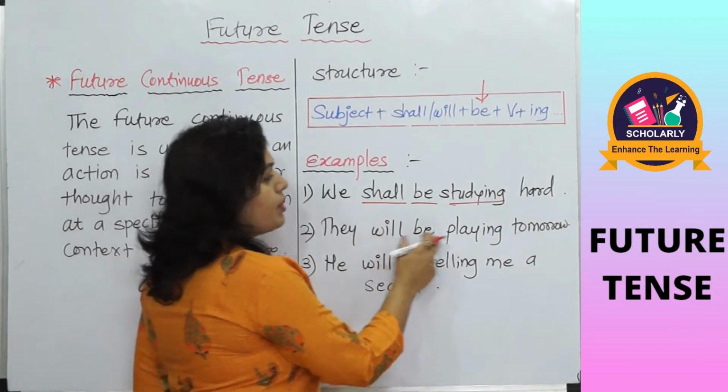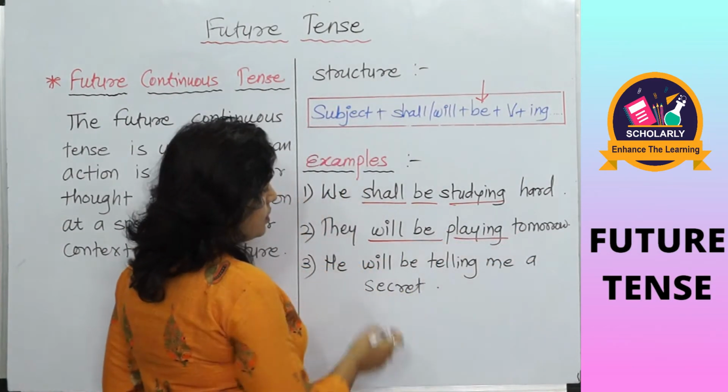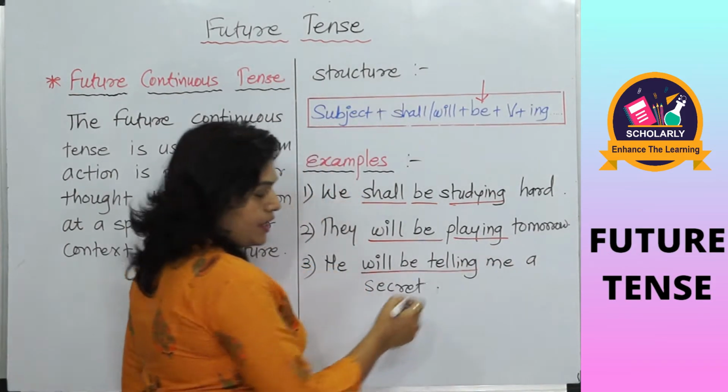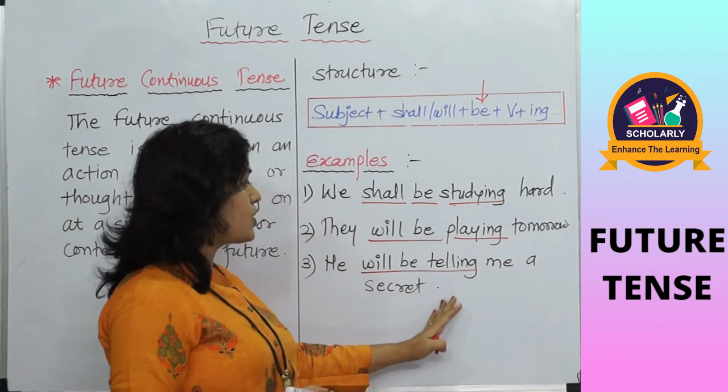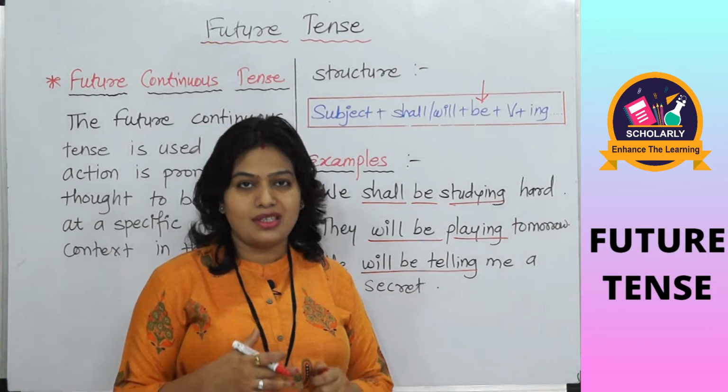Then they will be playing tomorrow. Will be playing. He will be telling me a secret. Will be telling. From this structure, we can easily identify the future continuous tense.